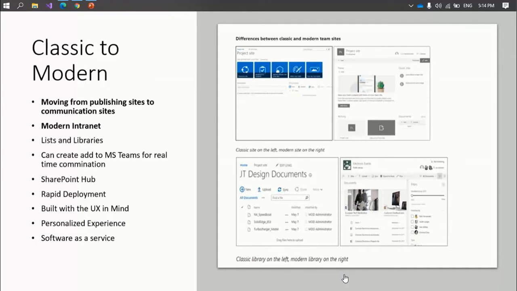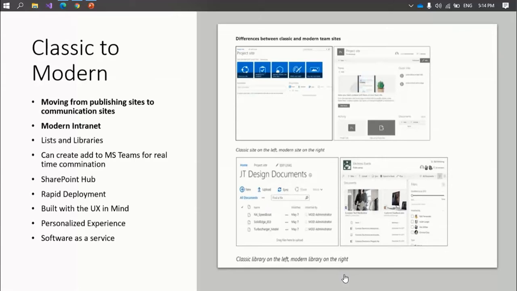In the modern experience, the communication site can fulfill the same purpose as the traditional publishing site, to communicate broadly to a large audience while retaining the level of control in content creation. Many threshold limitations have been removed. Content database limitation has been removed. SharePoint has introduced a new option called SharePoint Hub site that enables you to organize your associated multiple team sites or communication sites together. That is also known as Microsoft Hubs. With Hubs, you can have a similar look, feel and navigation across the associated sites.